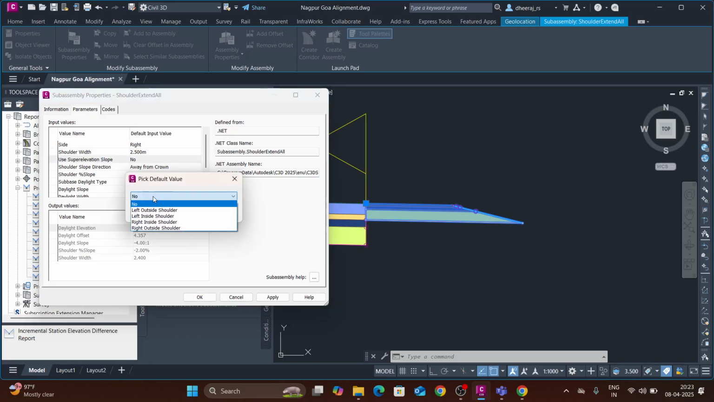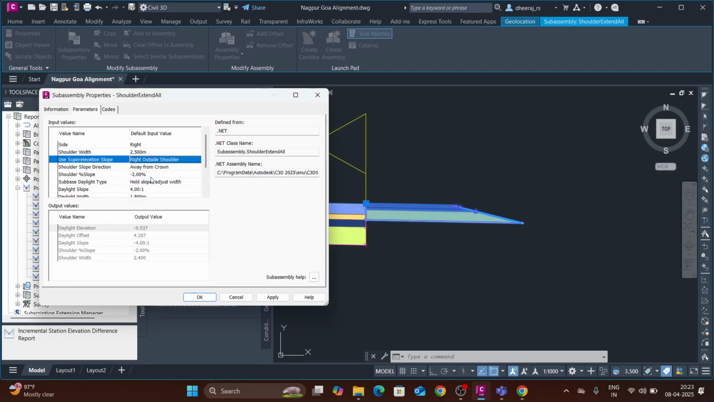Now I am using super elevation. It is the right outside shoulder, right? We'll select that, and the slope for the shoulders is a minimum of 3%, or the slope of the carriageway plus 0.5. Now the carriageway slope is 2% plus 0.5. It will become 2.5, but the minimum is 3%. So we will give 3% as the shoulder slope, right?